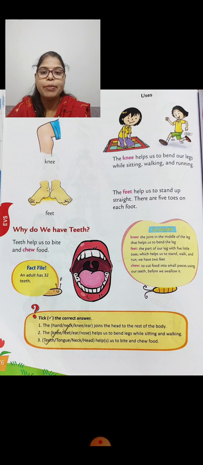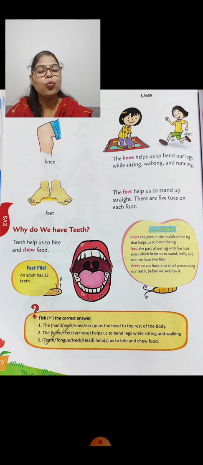So teeth help us to bite and chew food. Bite means तोड़ना. And chew our food. Chew means small small pieces करना. Okay. So teeth help us to bite and chew our food. If your food is hard, then also you can chew your food with the help of your teeth.